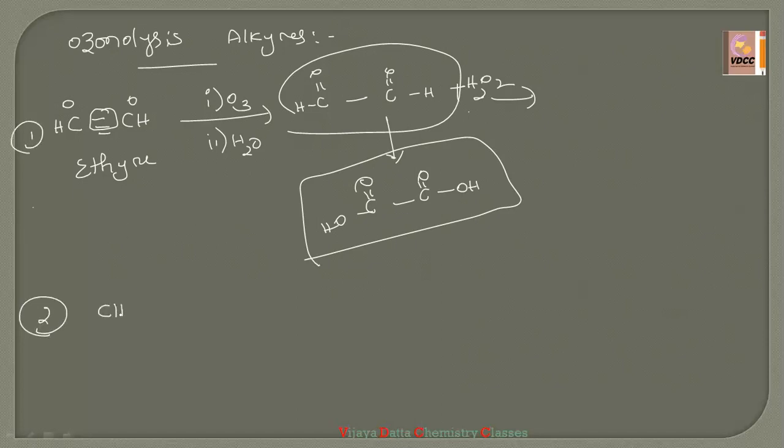Suppose I am taking CH3 C triple bond C CH3. This is called 2-butyne.